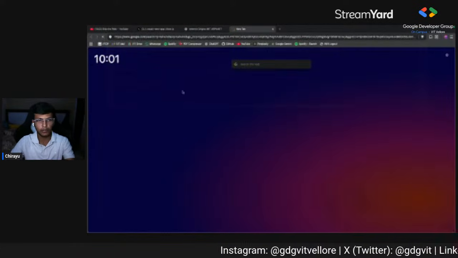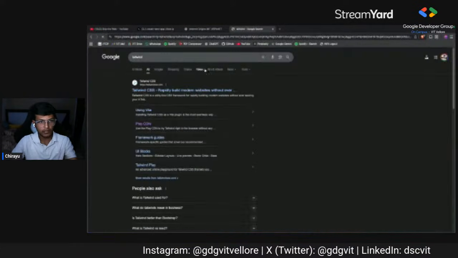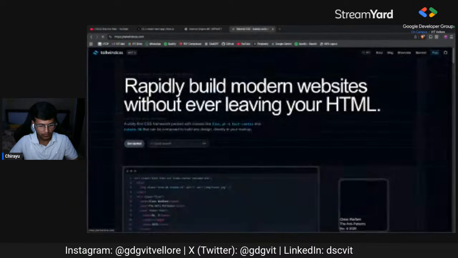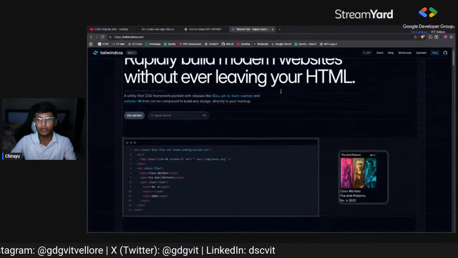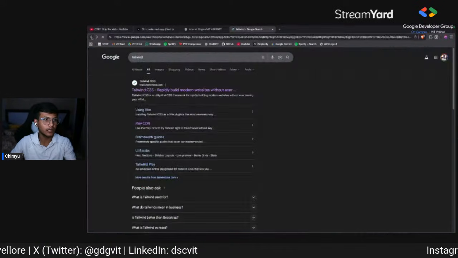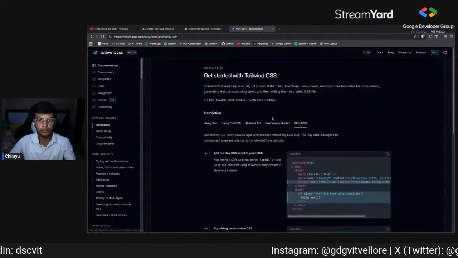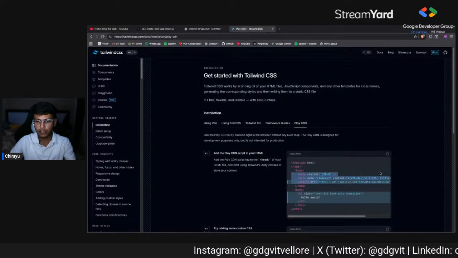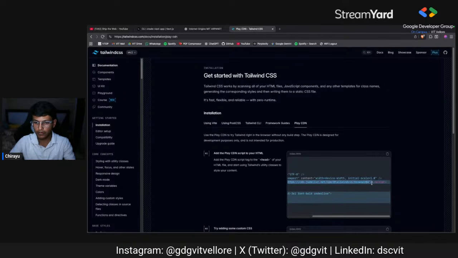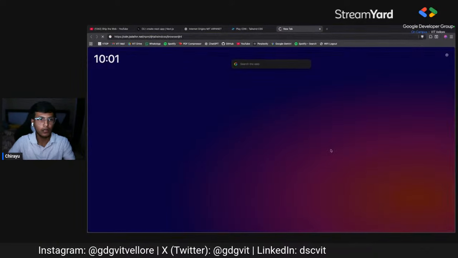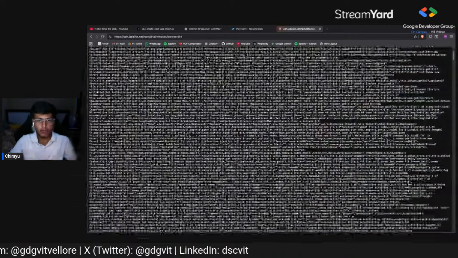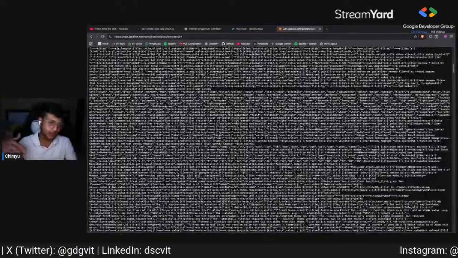So let me search for Tailwind. Just a second, my internet's not that good. Maybe I should search for Tailwind CDN. Let me open this. So when I open this, this is a pre-written CSS file.